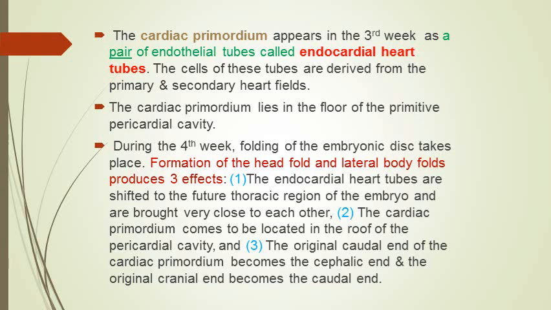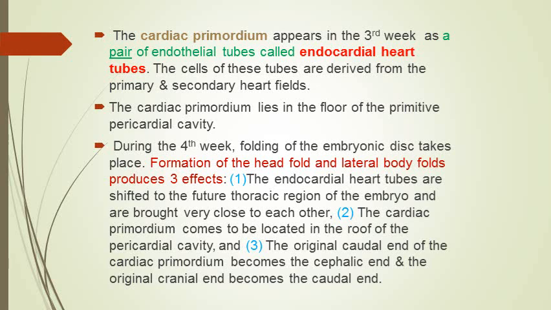So there are two endothelial tubes representing two limbs of the primary and secondary heart field. So there are formed two endocardial heart tubes, and these two endocardial heart tubes lie in the floor of the pericardial cavity before folding of the embryo in the head region, before formation of the head fold.